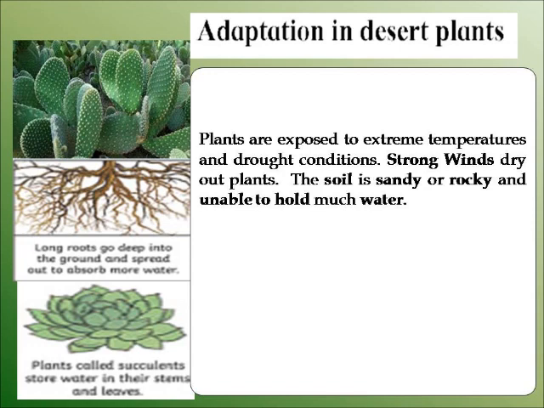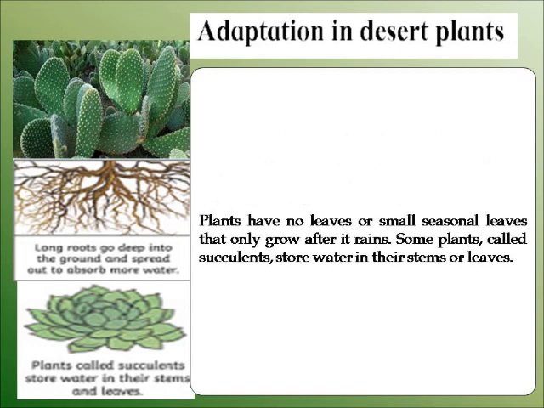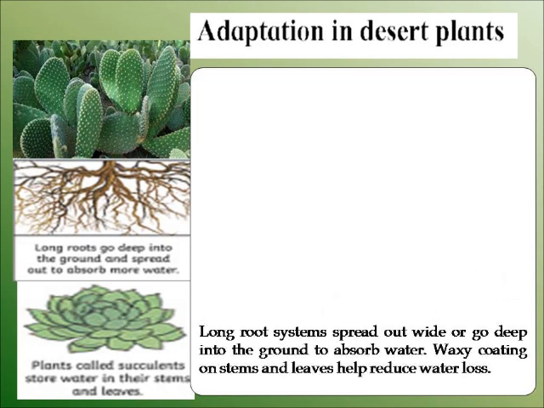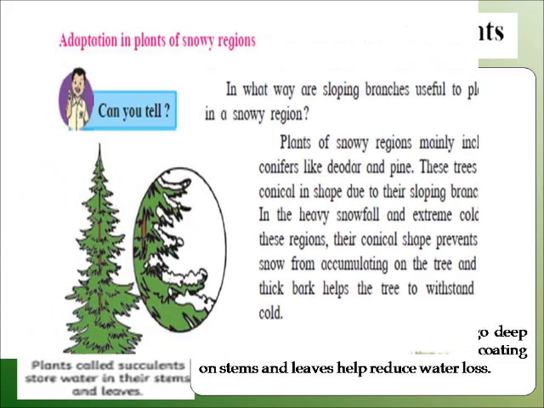In these conditions, the plants have no leaves or small seasonal leaves. Some plants store water in their stem or leaves. The lack of leaves helps reduce water loss during photosynthesis. Leafless plants conduct photosynthesis in their green stems. Long root systems spread out wide or go deep in the ground to absorb water. Waxy coating on stems and leaves helps to reduce water loss.